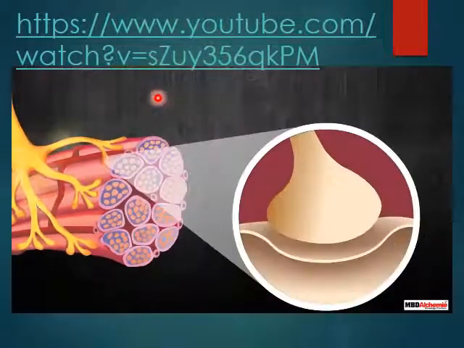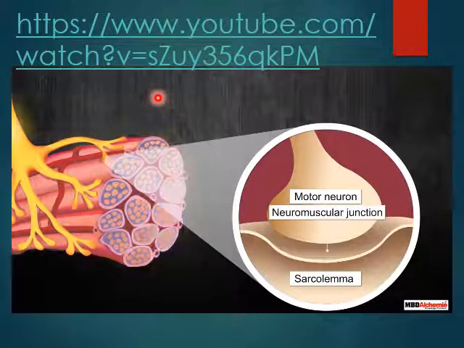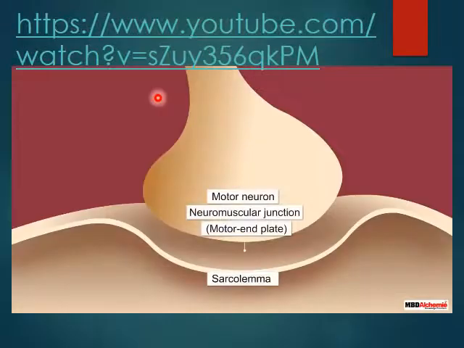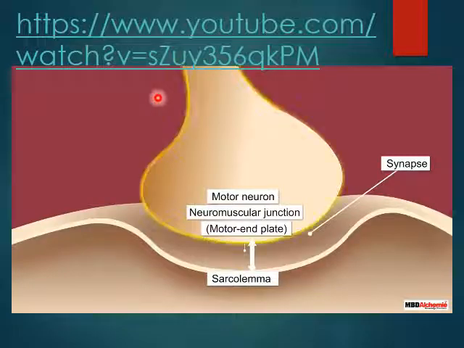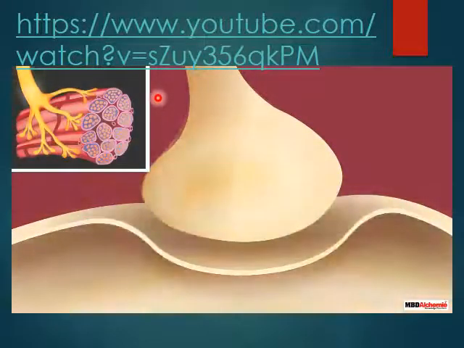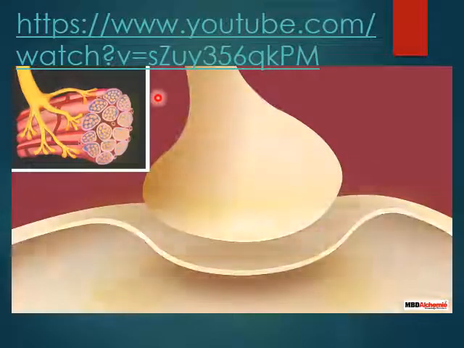The junction between the motor neuron and the sarcolemma of the muscle fiber is known as the neuromuscular junction or the motor end plate. This junction is actually a synapse, that is, a small gap between the neuron and the muscle cell. The signals from the CNS are transported as electrical impulses, also known as action potentials, across the synapse.